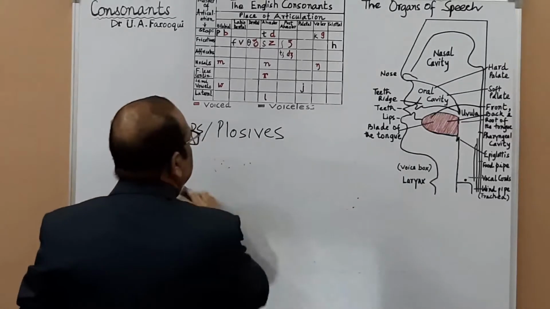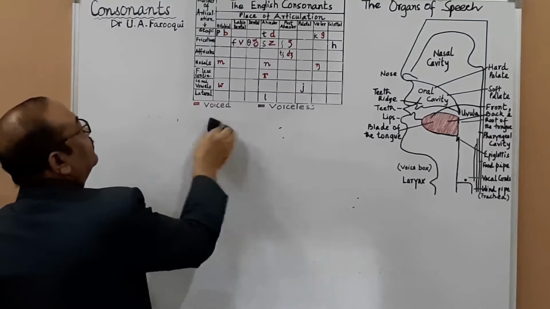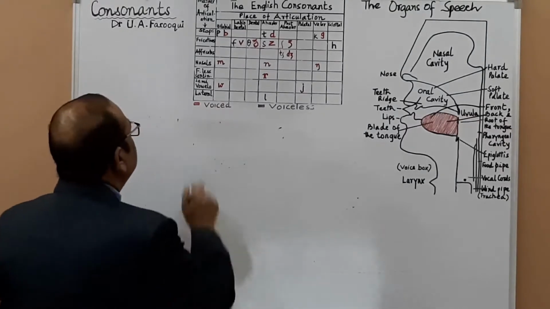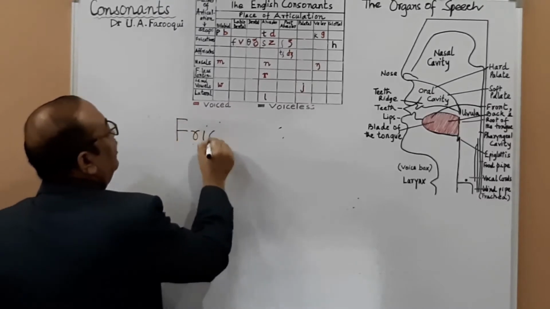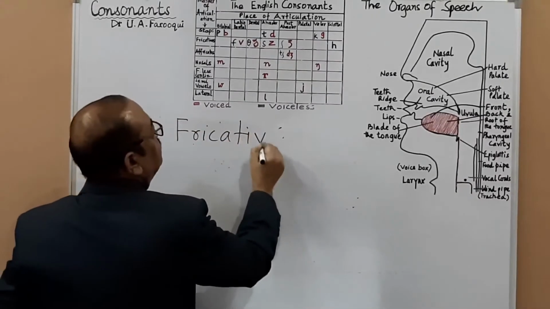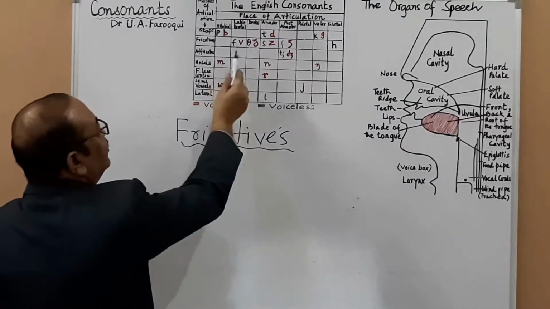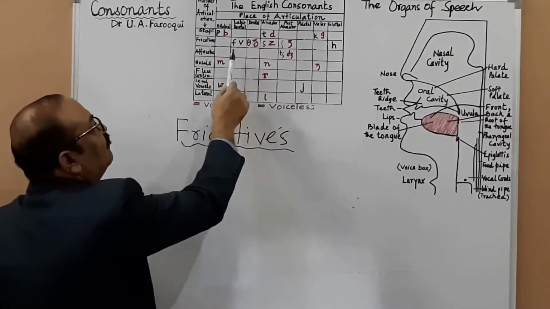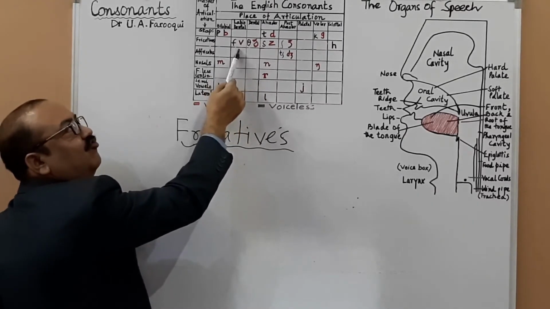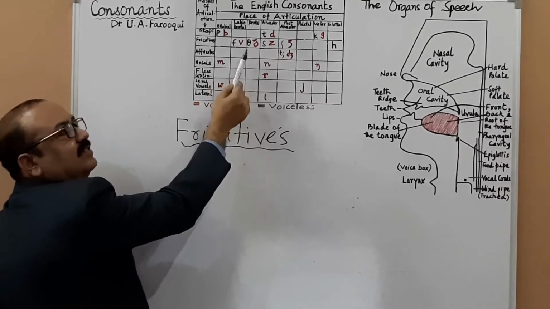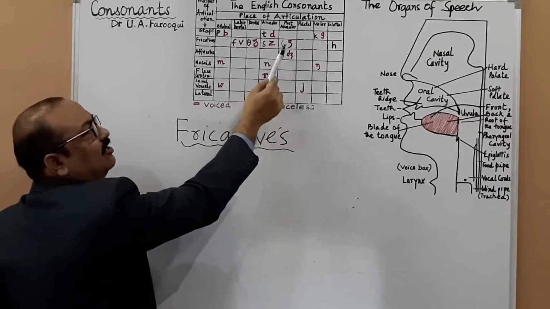So, fricatives. How many fricatives are there? Just see. Fricatives. Yeah, here you have fricatives. Say you have fa, va, tha, the, s, z, sh, j, ha.